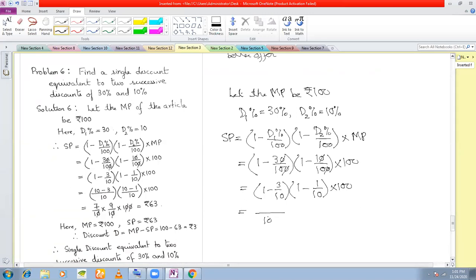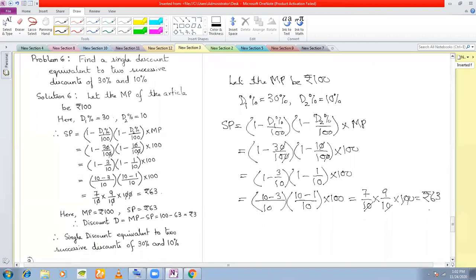Now you take the LCM. 10 minus 3 is 7 by 10, and 10 minus 1 is 9 by 10, into 100. So two zeros cancel here. You're getting 63. So his selling price is 63 when he's offering two discounts of 30% and 10%. He is selling the item for 63 rupees. So from 100, the price is coming down to 63.